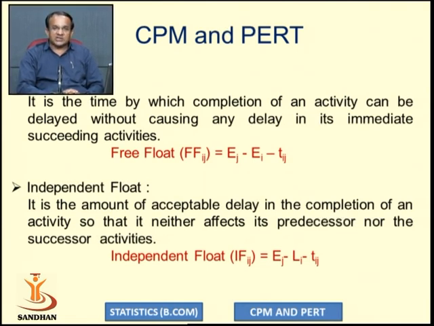Independent float is the amount of acceptable delay in the completion of an activity so that it affects neither its predecessor nor its successor. So independent float is a free time in such a way that the predecessor activity should not be delayed and the successor activity should not be delayed. That is called independent float. Independent float is denoted by IFij. It is calculated as Ej minus Li minus Tij.